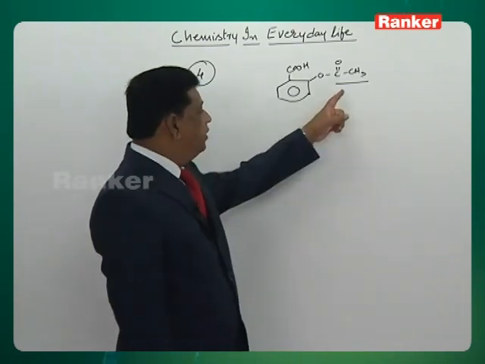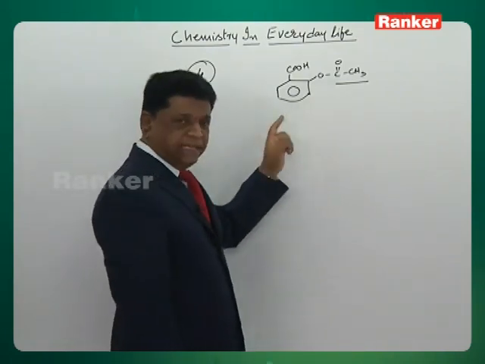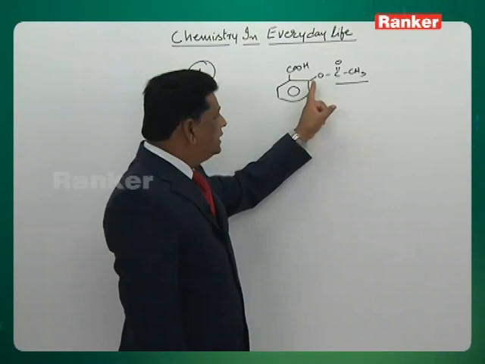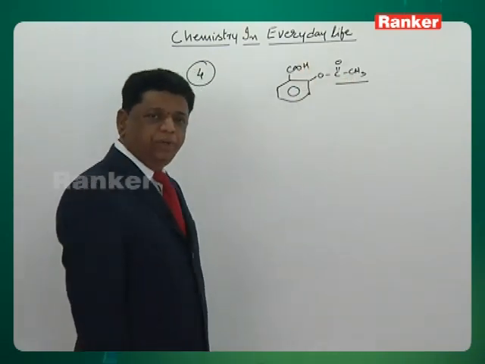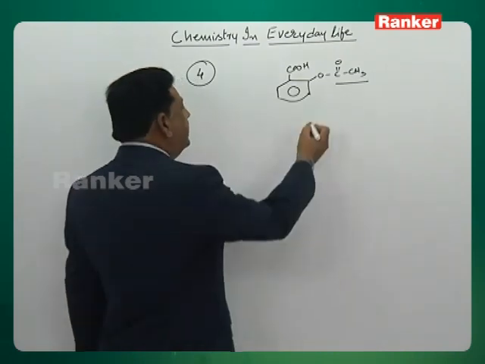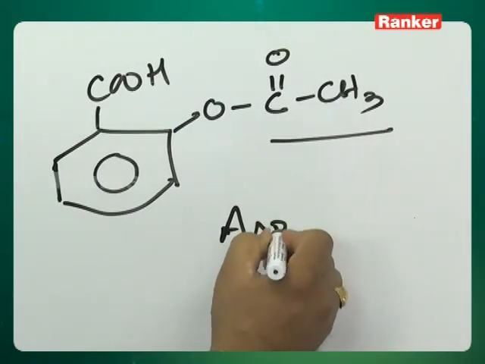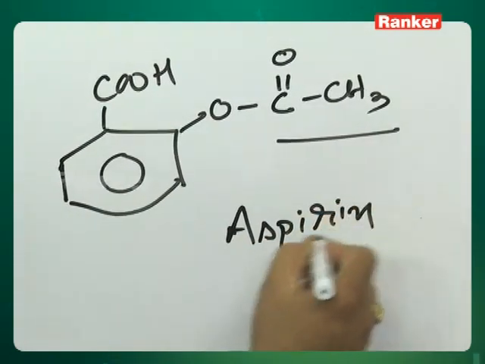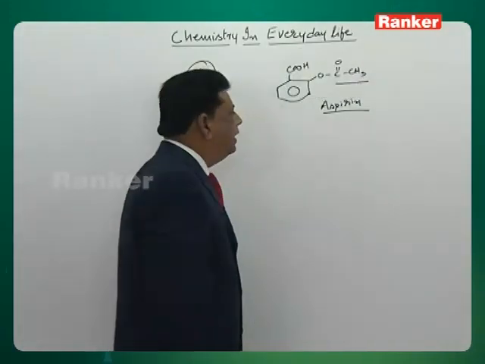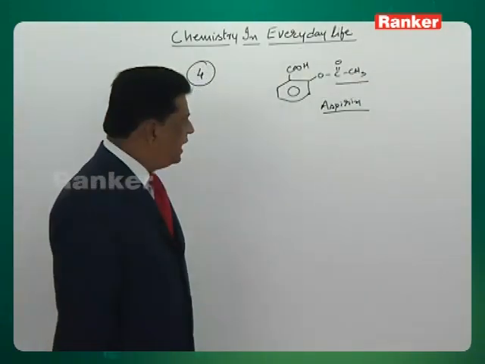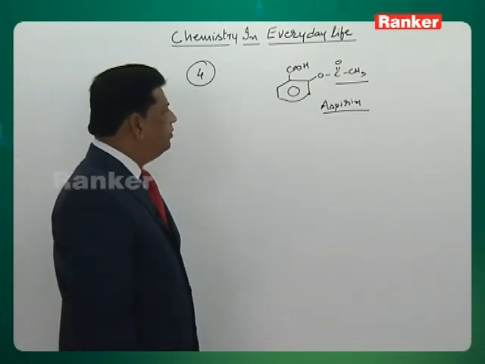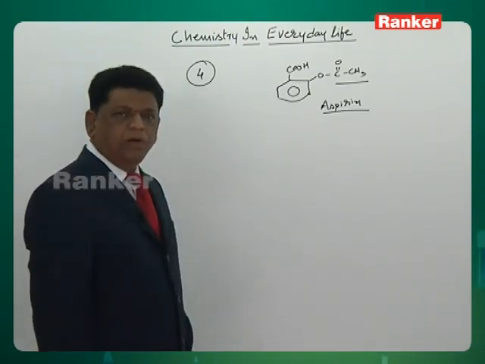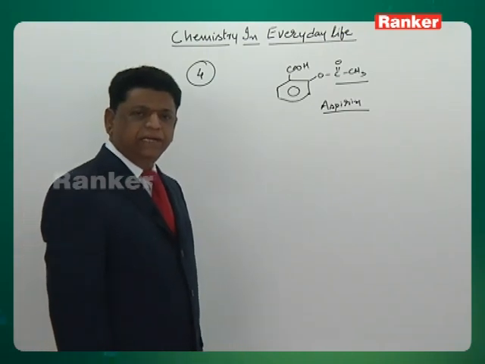You can also call it acetyl salicylic acid, or acetoxy benzoic acid. It is nothing but aspirin. It is an analgesic drug. Mainly it is used as an analgesic, but it has some antipyretic quality also. So it is a simple non-narcotic type of analgesic drug.